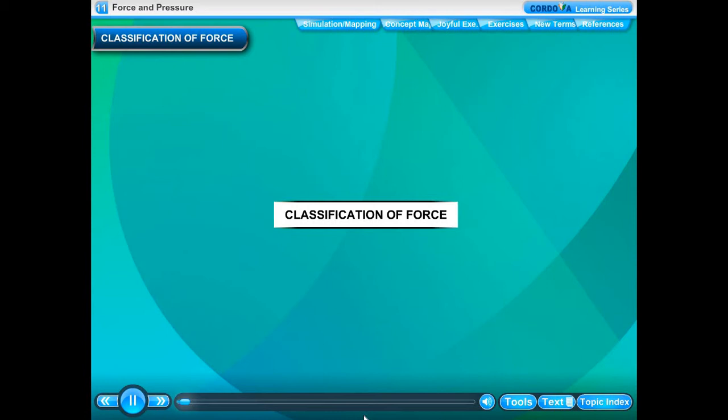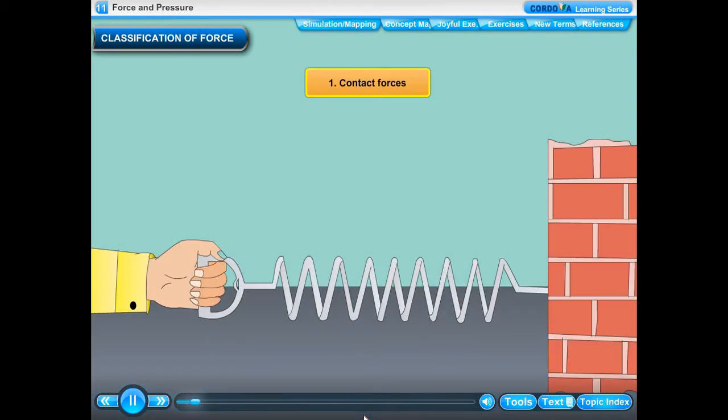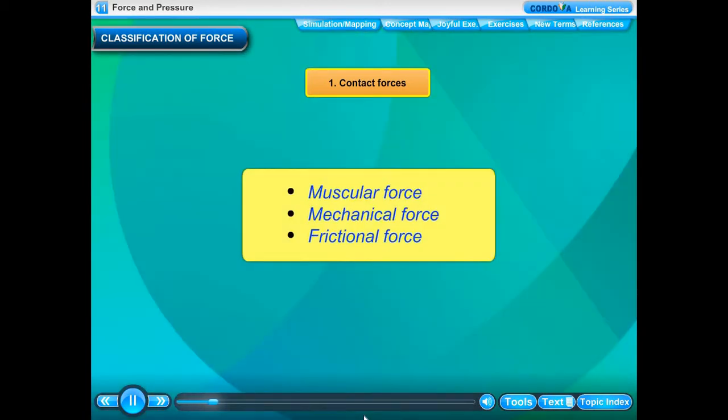Classification of force. Force may be classified into the following two classes: contact forces and non-contact forces. Contact forces: a person pulling a coiled spring. Contact forces are forces which act only when objects are in physical contact with each other and bring about changes. A person pulling a cart. Some important contact forces are muscular force, mechanical force, and frictional force.